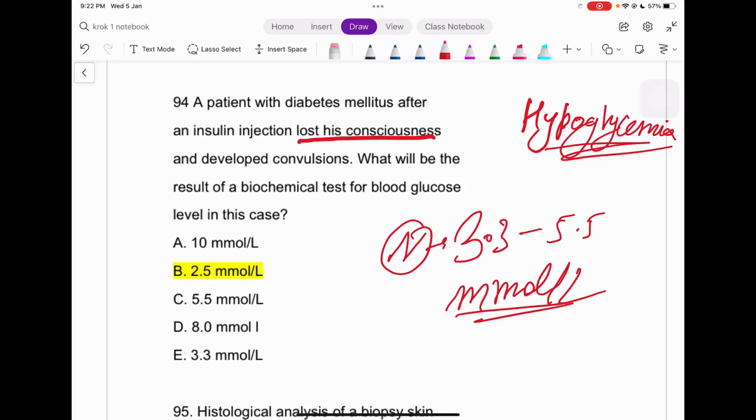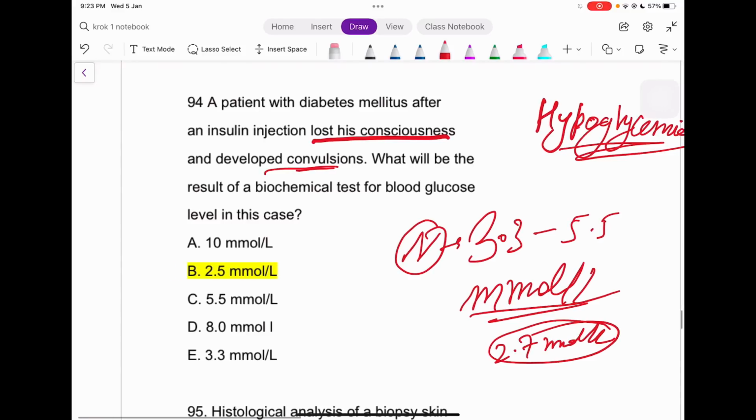Easy, right? For convulsions to develop, the glucose level must be lower, less than about 2.7 millimole per liter, right? So that's why he's having convulsions.